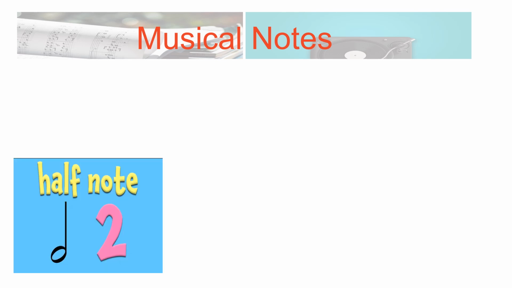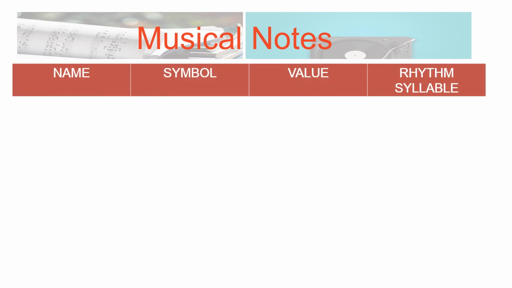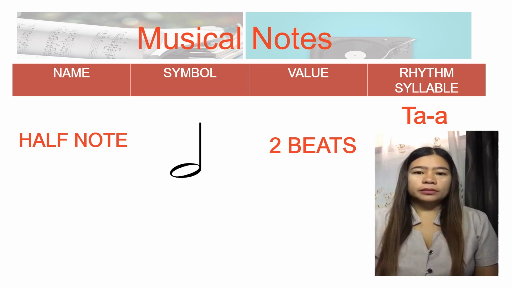The beat can be kept by using a tool like a metronome. A metronome sounds like this. A half note receives 2 beats like this. And this is the musical symbol for half note. As you can see, it is a hollow note, or it is described as a note with an unshaded head and stem. It receives 2 beats and the rhythmic syllable is like this.